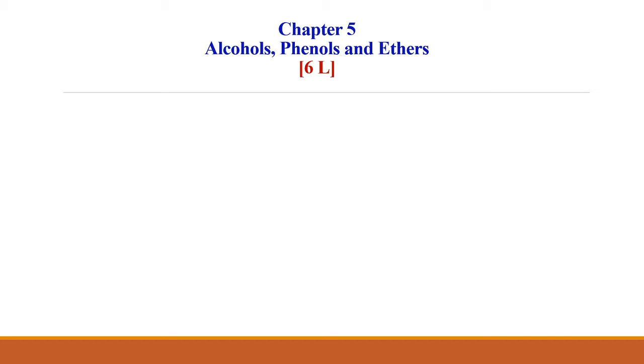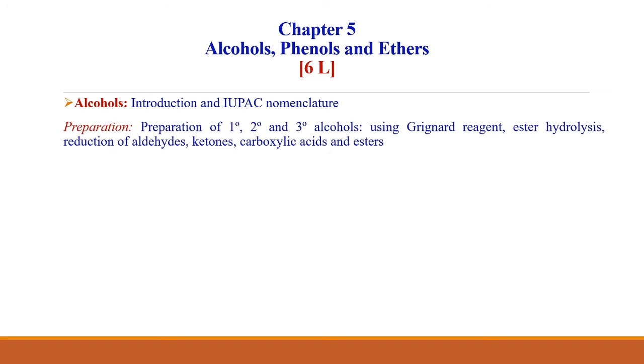In the last chapter, alcohol, phenol and ethers, we will discuss the introduction and IUPAC nomenclature for the alcohols. Then we will discuss the preparation of primary, secondary and tertiary alcohols using Grignard reagent, ester hydrolysis, and reduction of aldehydes, ketones, carboxylic acids and esters.